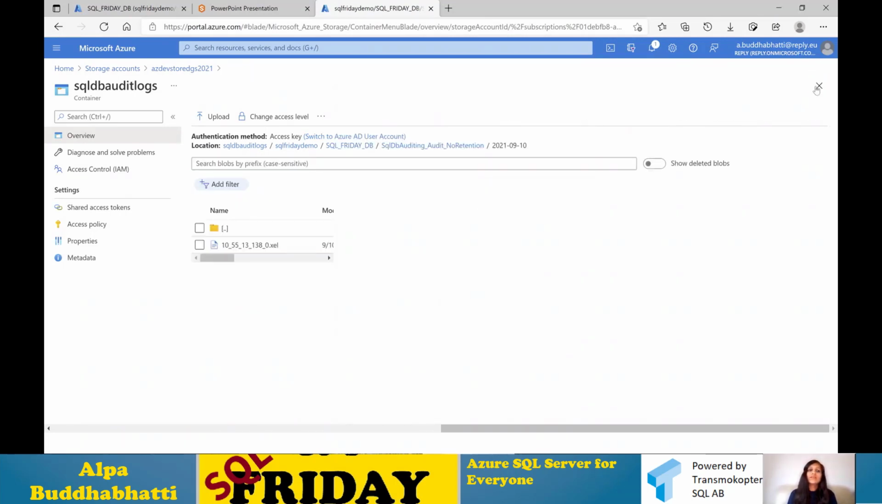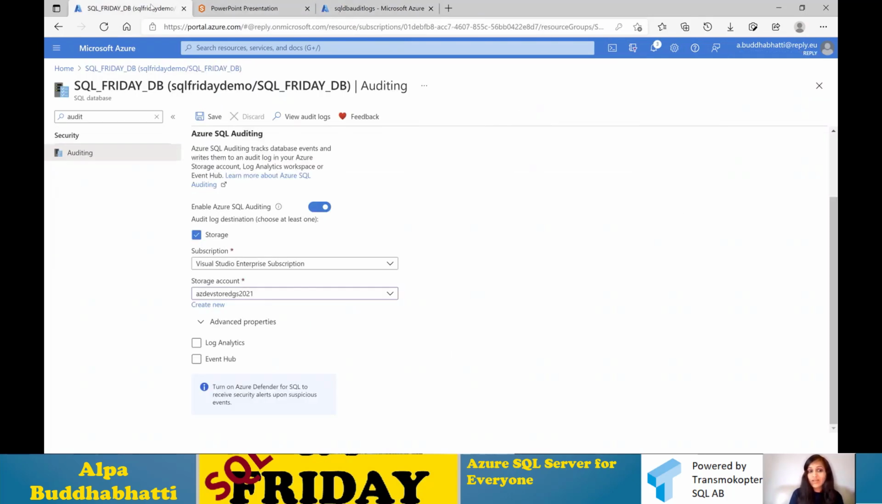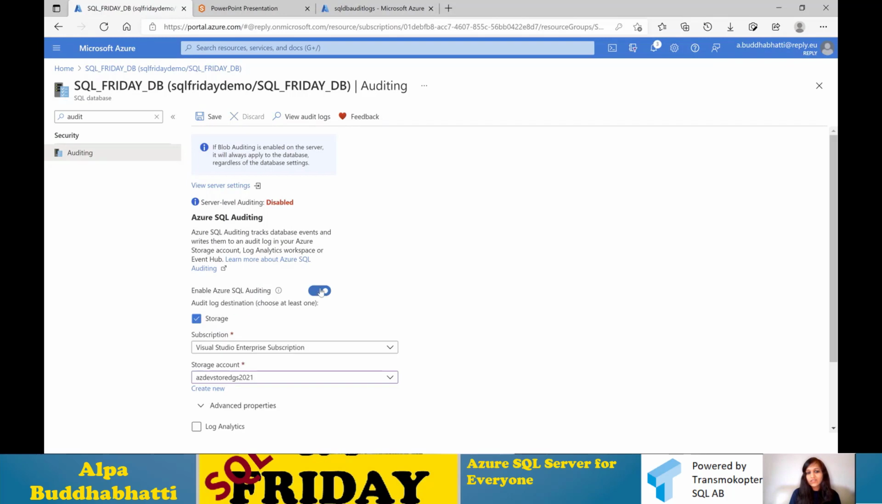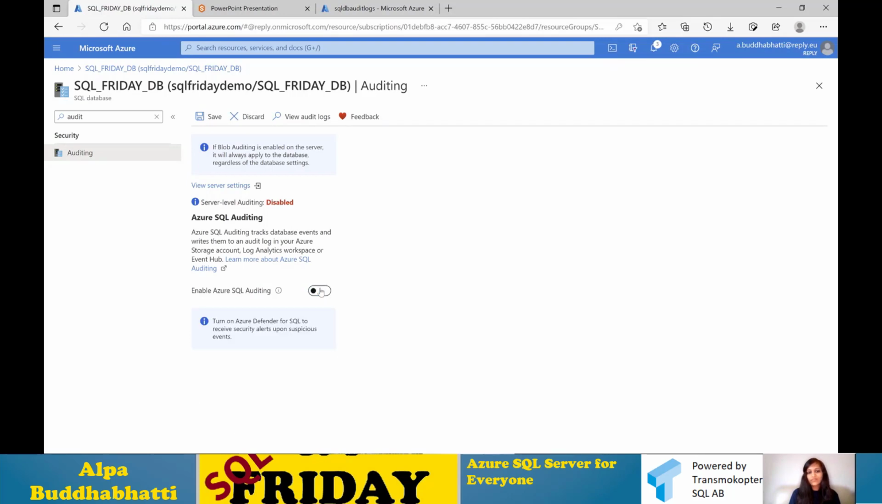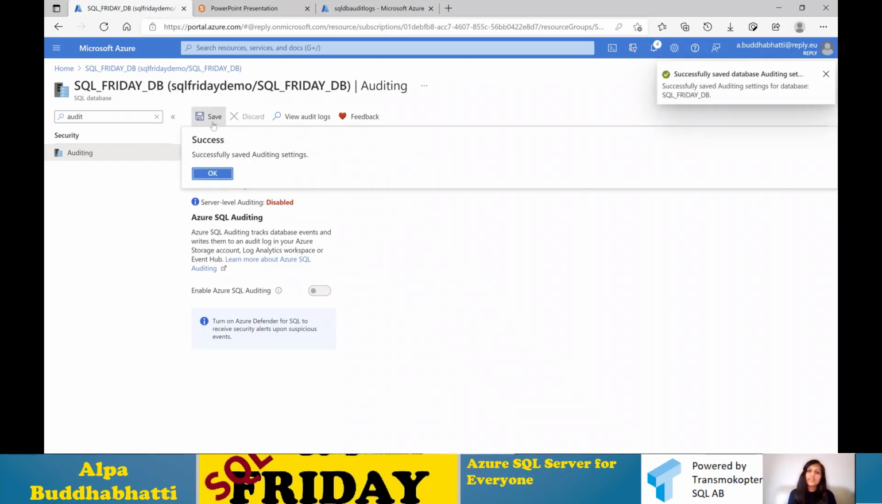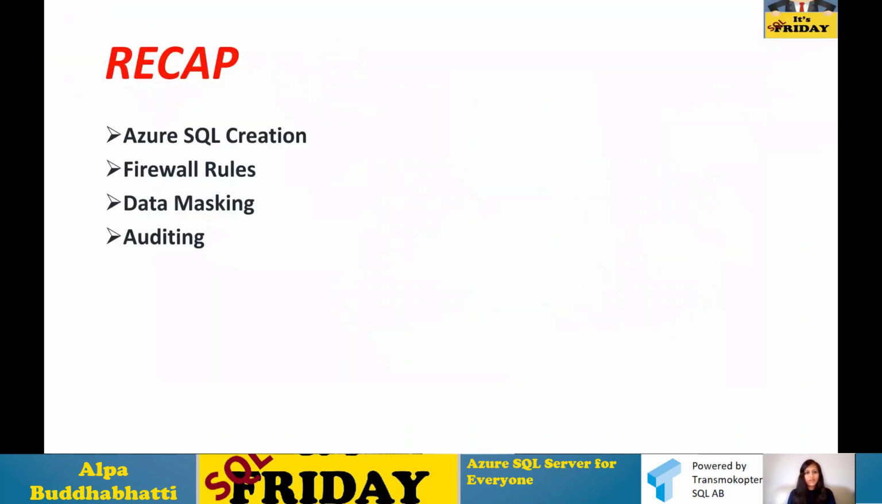So this way you can create your audit. I have only shown you database level, but you can apply the same thing at server level as well. I'm just disabling it because I don't need it. If you want to disable it, just click this button and save, and that means auditing is now disabled for that database. So that is auditing. Let's see what is left.